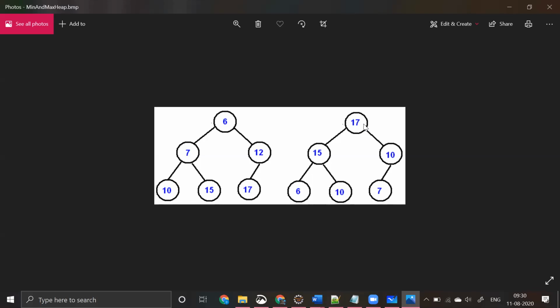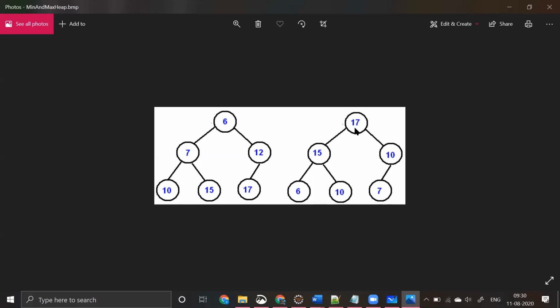And one more condition is this should be a complete binary tree, which means let's say there is no 15 over here, it doesn't become a complete binary tree, so it will never become a heap. But if it needs to be a heap, there are two conditions it follows. Either it should be a min heap or a max heap. If it is a min heap, then the root should be the minimum value. If it is a max heap, then the root should be the maximum value. Right? So this is the theory, or this is what a heap is for you guys.